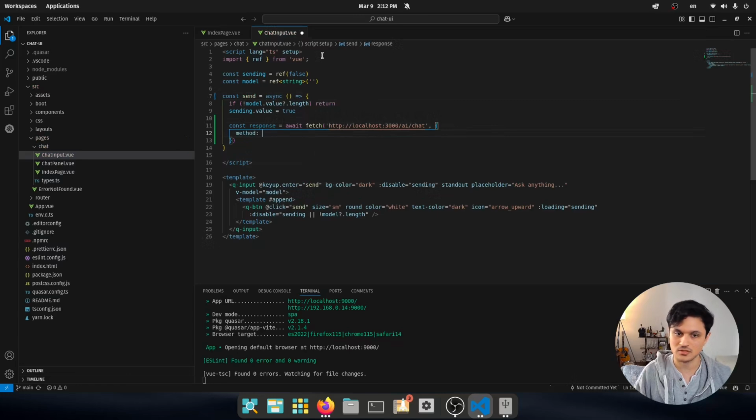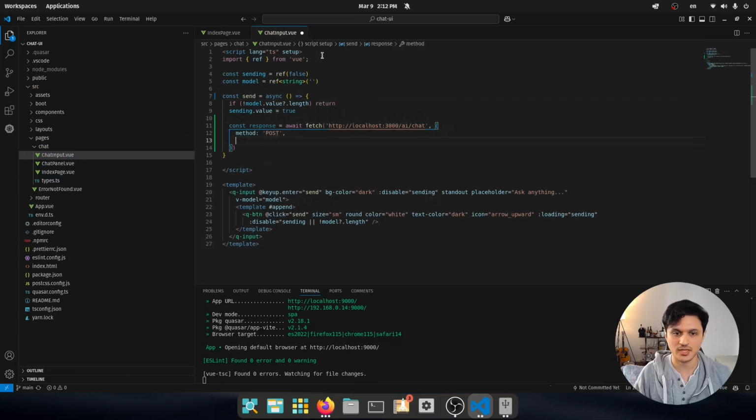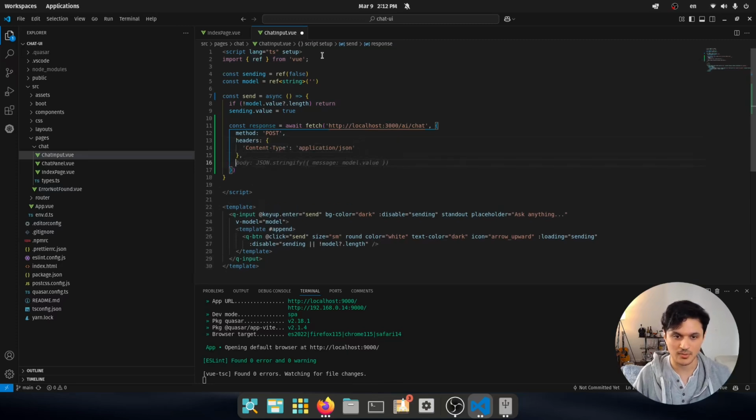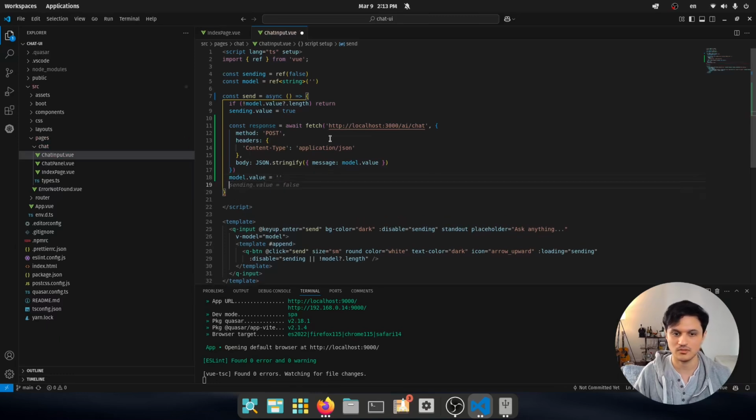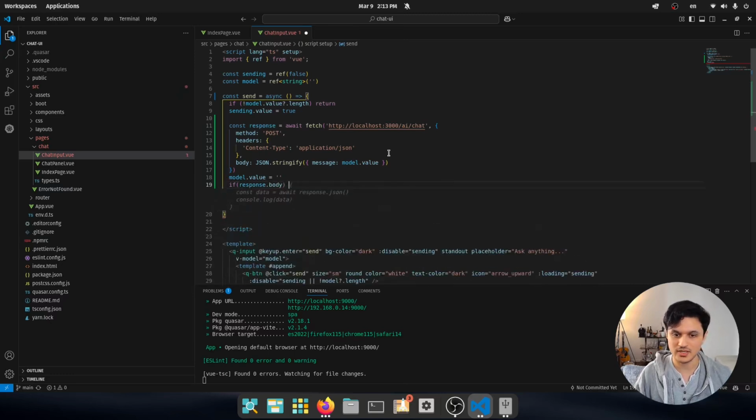And here I'm going to have this async. My method is POST to this endpoint. There is application/json, and this is how my payload is going to look. Of course, after I send this, I want to have the model go away. And it is not yet time to set sending to false, because now I want to check if the body exists.